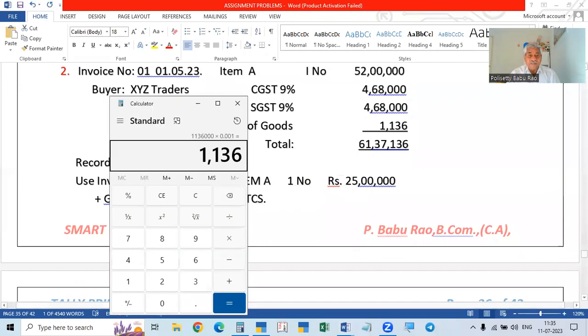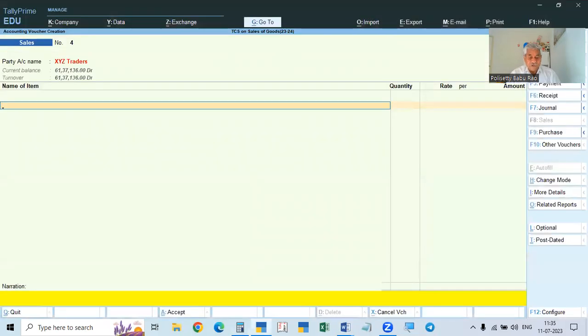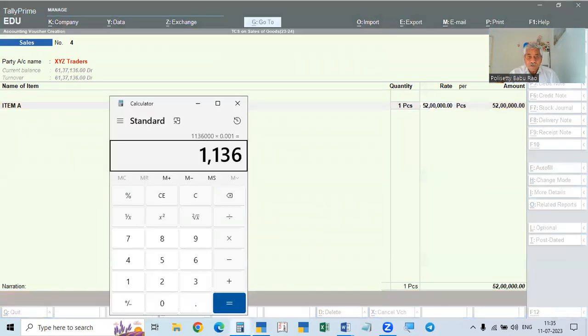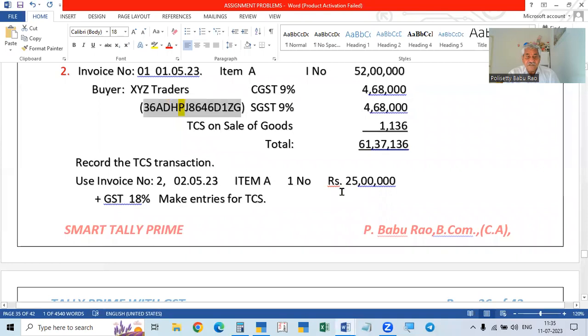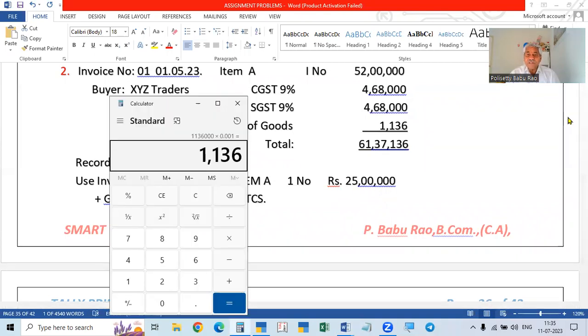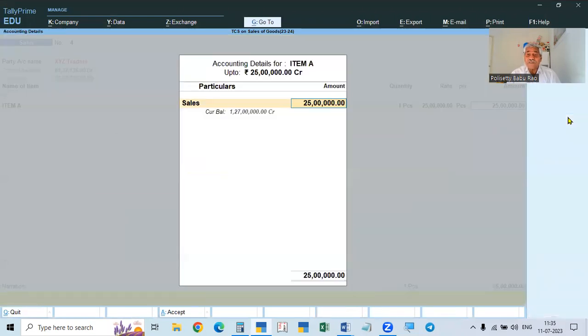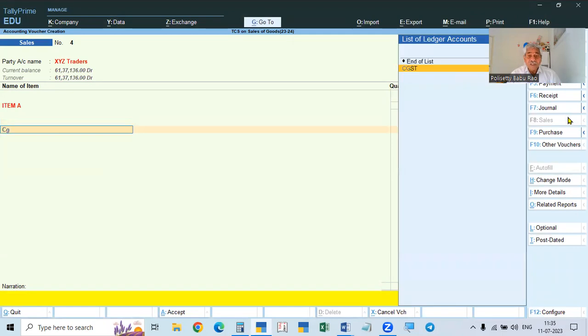the same item A. We sold item A, 1 unit. Here, what is the amount given? It is 1 unit, 25 lakhs here. Here it is 25 lakhs. Okay, 25 lakhs. So, CGST.